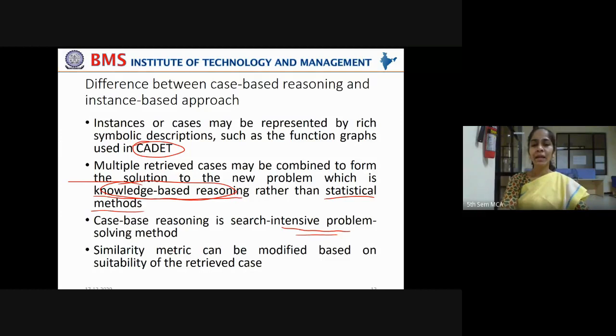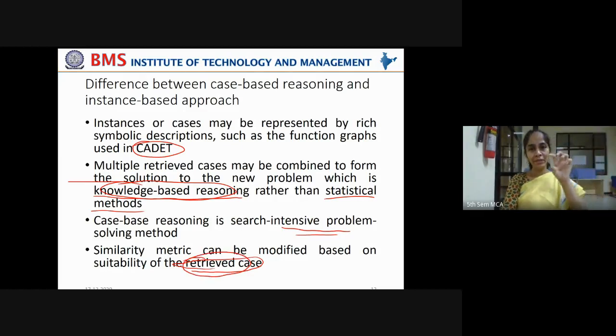Right? So the similarity metric can be modified based on the suitability of the retrieved case. If you want to find a similarity between the existing problem solution and the current problem, the similarity metric can be modified based on the suitability of the retrieved case.